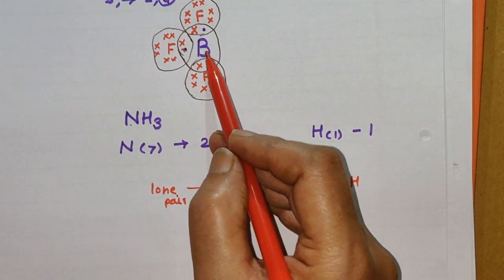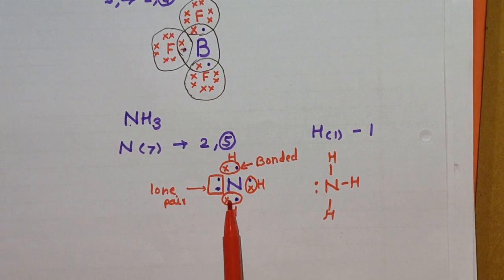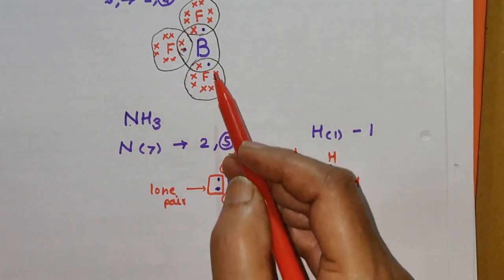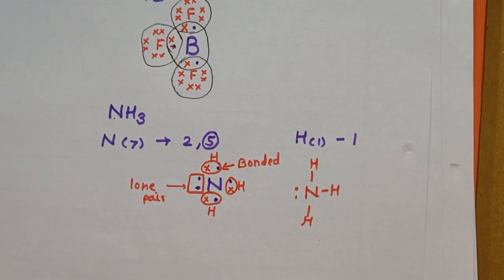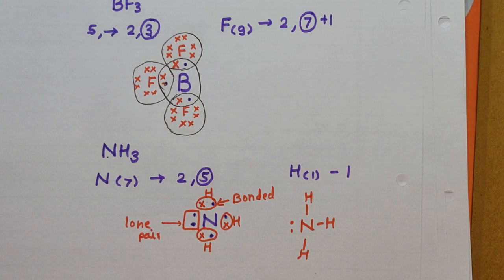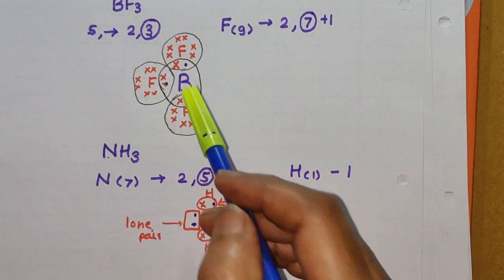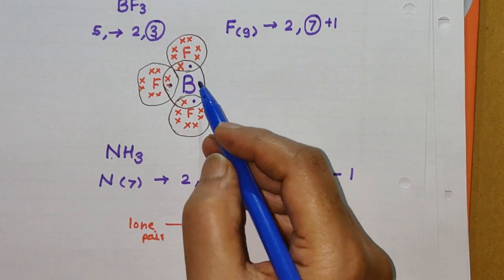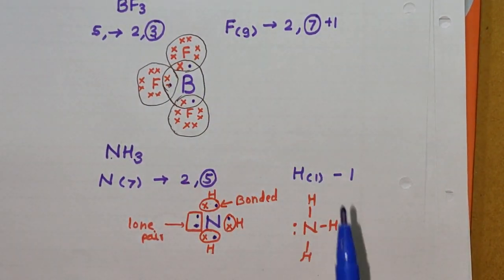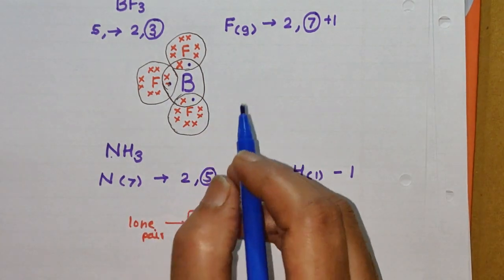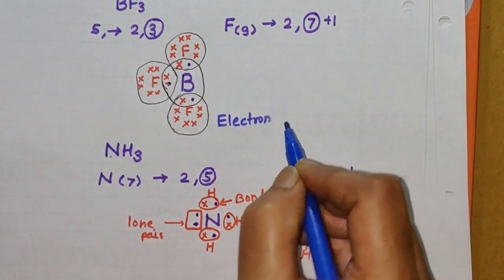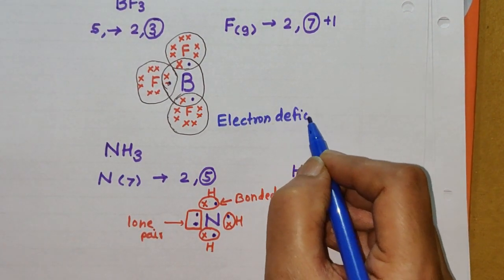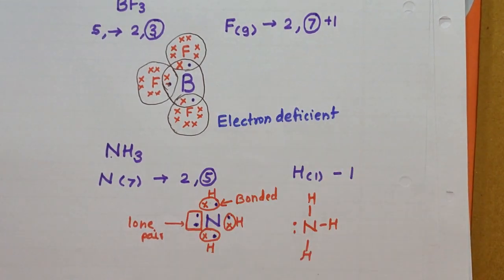Here we have considered the example of BF3 and the example of NH3. What is the difference between these two? Now in the BF3 molecule, the central atom boron contains less than 8 electrons in its outermost shell. There are 6 electrons in the outermost shell. So to complete the octet of boron, it requires 2 electrons, and so you can say that it is electron deficient, or it requires electrons to complete its octet.